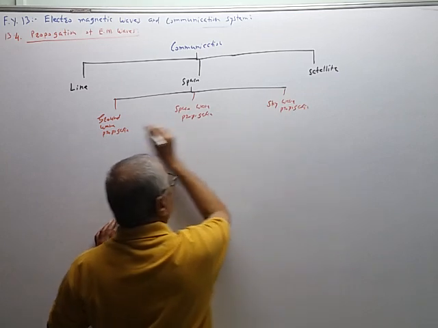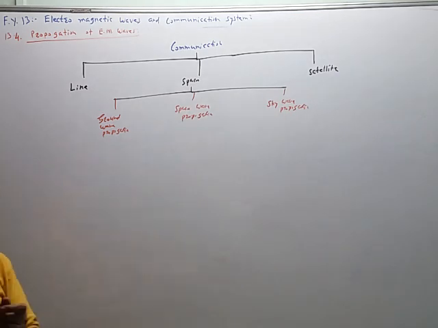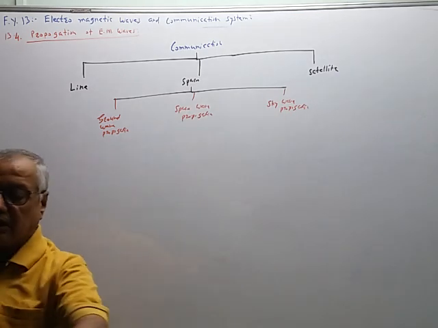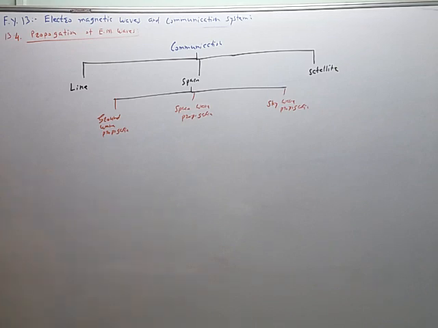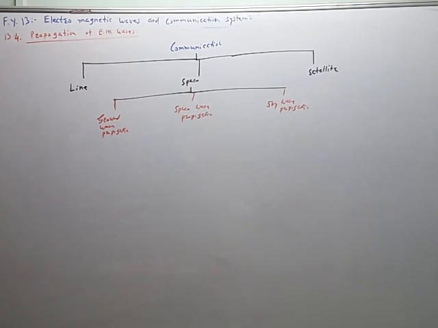In all these three types, we are using the atmosphere surrounding the earth, and therefore first we have to study the properties of the earth's atmosphere.